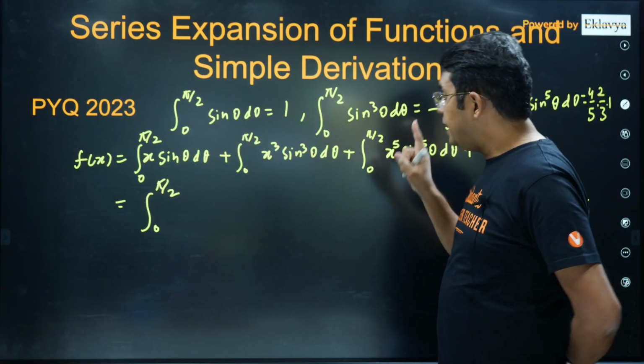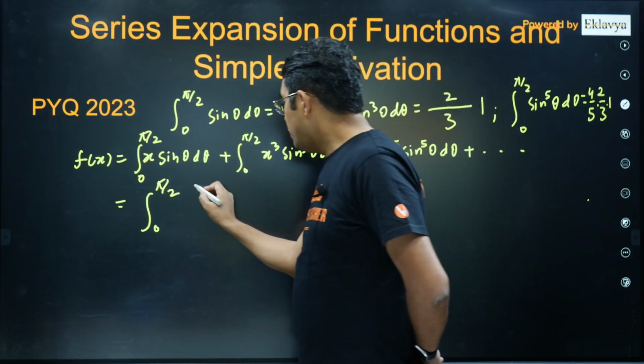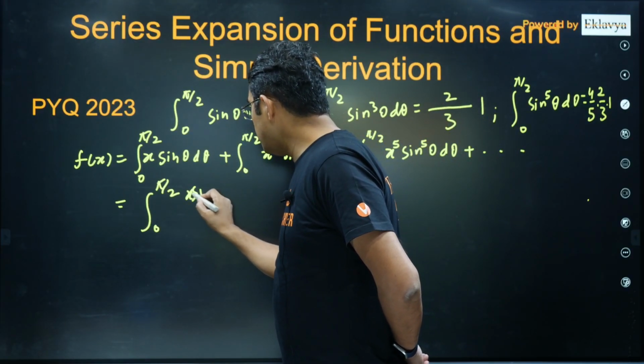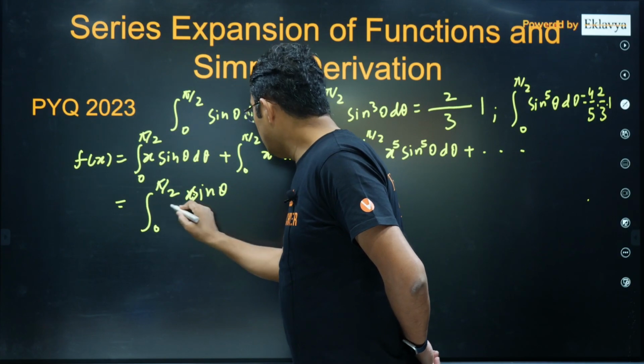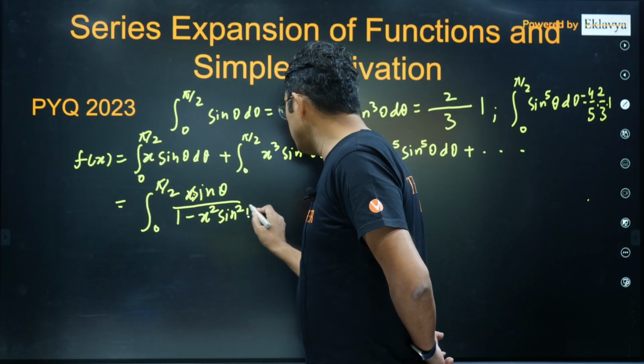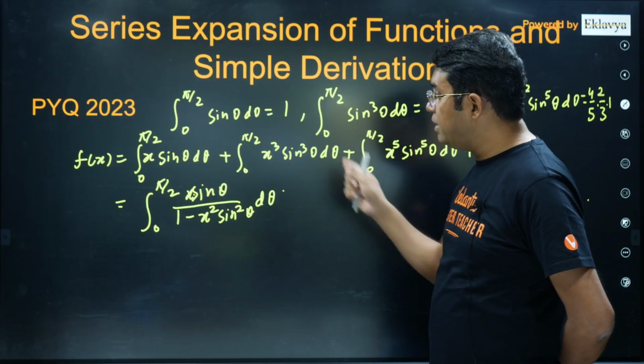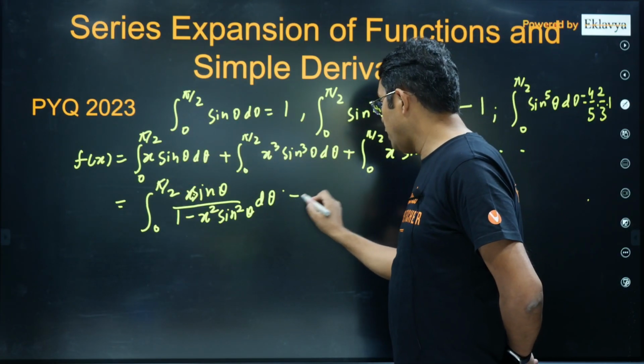Inside the single integration sign, it is just the sum of an infinite GP, which I can write as x sin theta upon 1 minus x squared sin squared theta d theta. Now we have to do this integration and we will get the same f(x). Please see how.